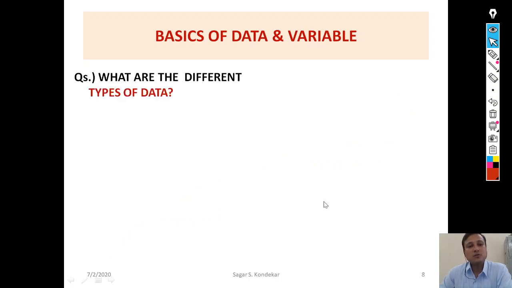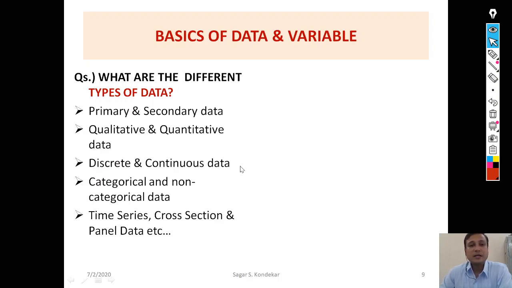Now, if I go further and ask you a question, what are the different types of data? Many times different persons name it differently. For example, someone can say primary and secondary data, someone can say qualitative and quantitative data, discrete and continuous data, categorical and non-categorical data, time series, cross section, panel data, and many more. Different persons name it differently according to the characteristics of the data they have.